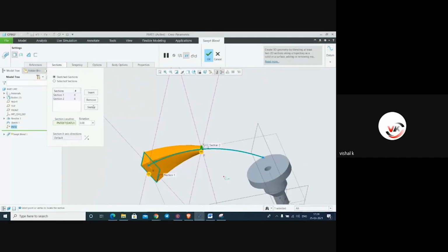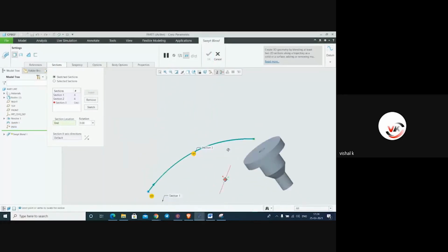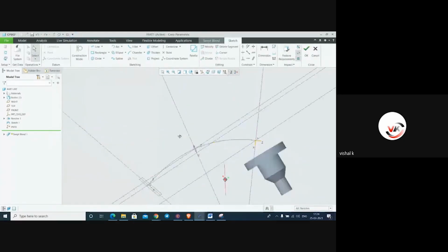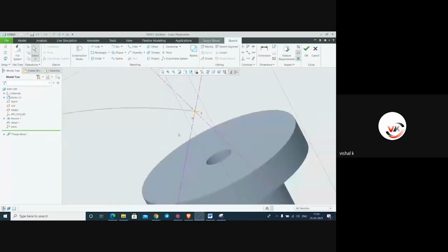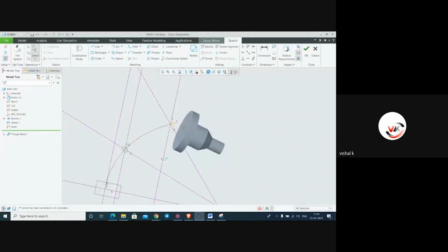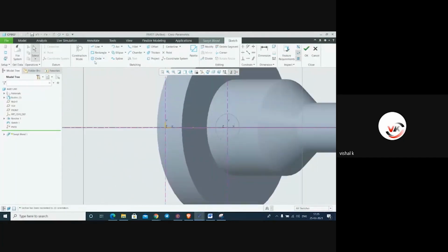Again we have to create the next sketch. Insert. Okay. Here it is coming. Then make it a sketch. Here we have to make one sketch normal to the plane. We'll make an ellipse over here. Center, start, end, center point ellipse.